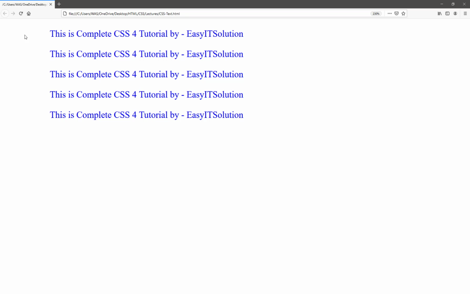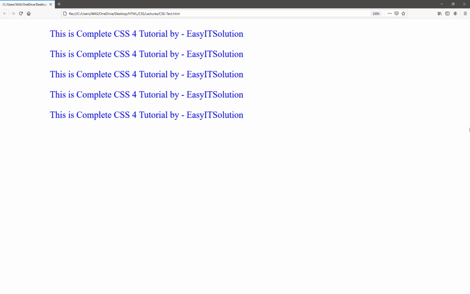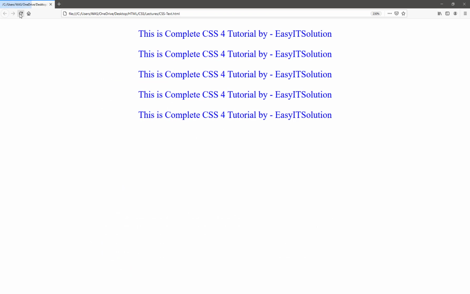So it's just set a margin from the left hand side to start your application, or like a letter or other things. So text indent is the basic function of text-indent. Alignment is a text alignment to the center. It doesn't start from the right hand side or left hand side, it's just centered.